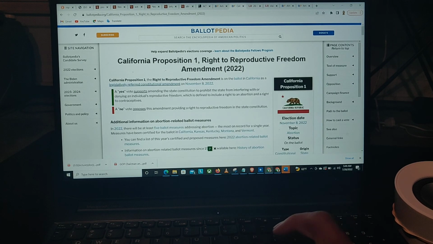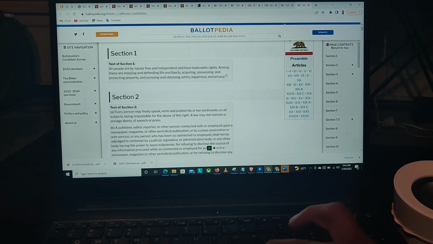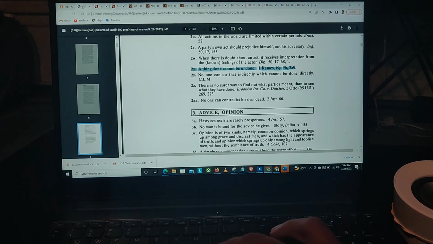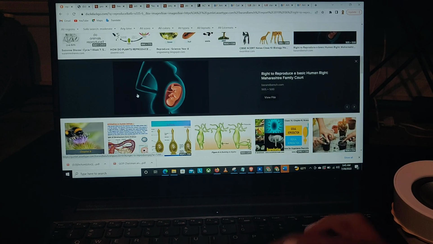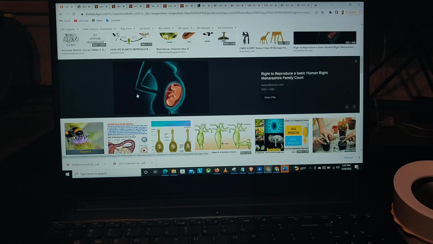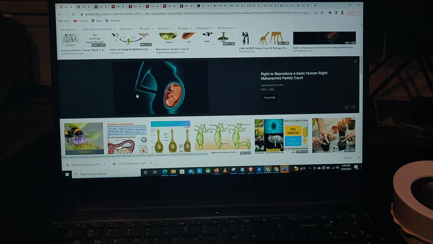And you cannot come in and you cannot try to amend the Constitution by being able to take away life, man. That's just it. So we're done. We're done with this bit, because right here, if you look at that maxim, a thing done cannot be undone, man. And then right here, when you see reproduce, right, a thing done cannot be undone. That's it, man. So you better not even mess with that amendment, because if you do, then that means that we're going to look at you as being treasonous, because you are betraying the trust, right?